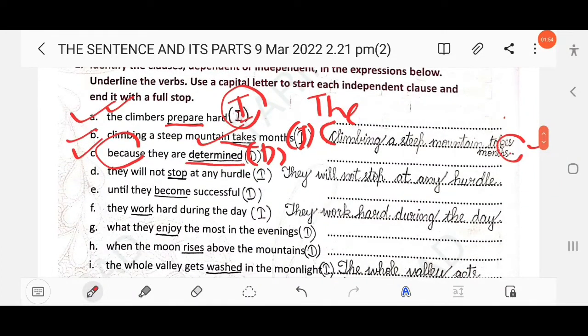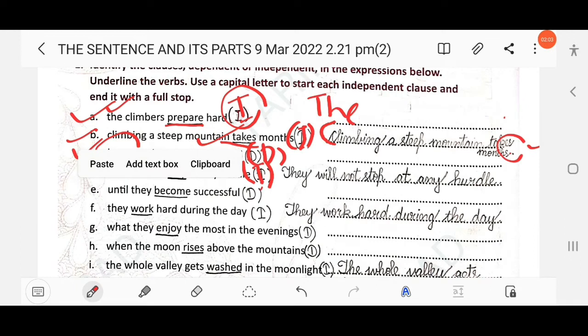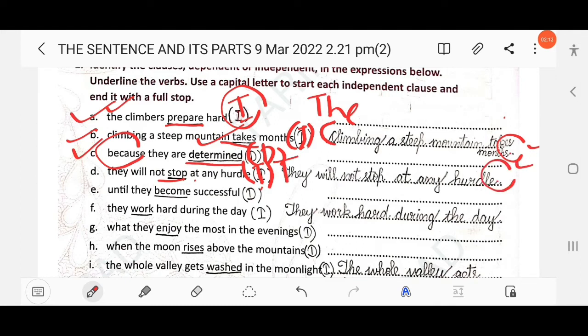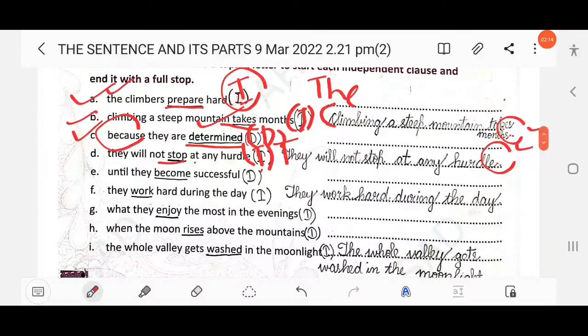The next here: they will not stop at any hurdle. So this is an independent clause. So you need to mention I, okay, and there is a verb, stop. So you need to underline the verb stop, and start the sentence with the capital letter T and end the sentence with the full stop: They will not stop at any hurdle. The next one: until they become successful. There is a subordinating conjunction, until, used, right? And this is a dependent clause. So here you have to write D, and you need to underline the verb become, right?